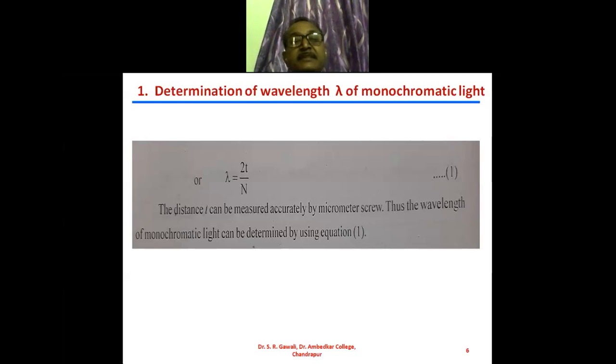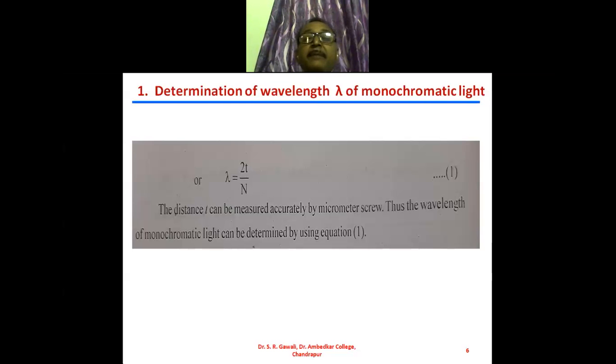N is the number of fringes that we have counted in the experiment, and we have measured the distance t through which the mirror M1 is moved, and from that we can obtain the wavelength of monochromatic light by using the Michelson interferometer. So this is the first application of the Michelson interferometer.